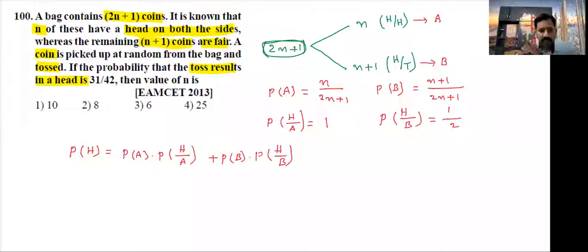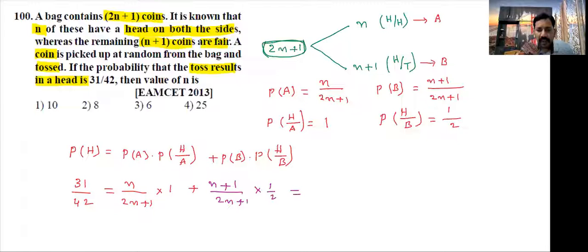Already the given probability is 31 by 42. Students, here P of A how much? n by 2n plus 1 into probability of H by A, value is 1, plus what is probability of B? That is n plus 1 divided by 2n plus 1 into 1 by 2.